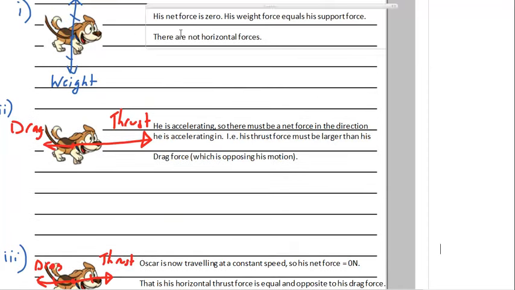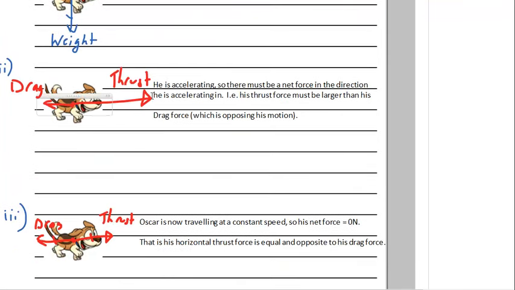So essentially there's no sideways forces in I. The thrust force is larger than the drag force because he's speeding up, and then where he's at equilibrium, the thrust and drag are equal and opposite.